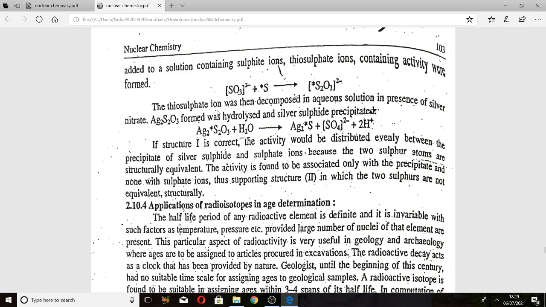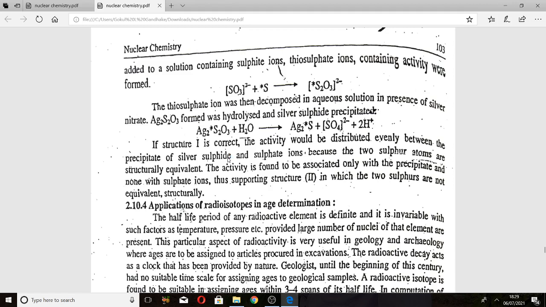The thiosulfate ions were then decomposed in aqueous solution in the presence of silver nitrate and formed Ag2S2O3. This Ag2S2O3 is hydrolyzed and silver sulfide is precipitated: Ag2S plus SO4 2- plus 2H+ ions.